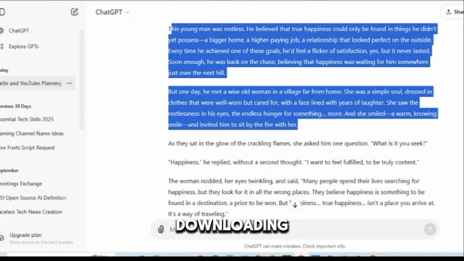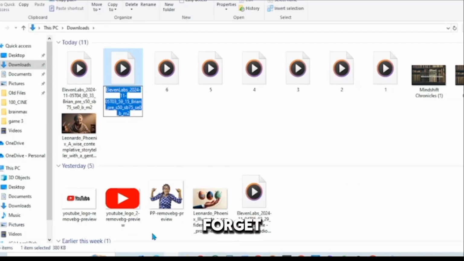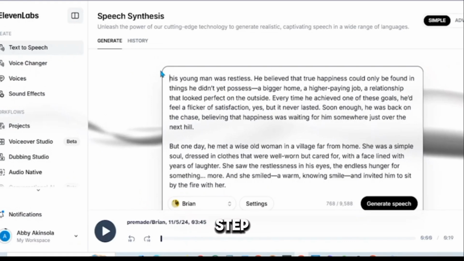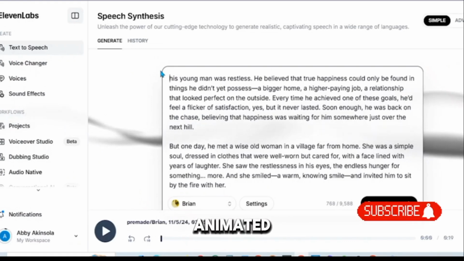After downloading the entire voiceover, please don't forget to give numbers to the audio files so as to ease the editing process. So let's head over to this amazing step, transforming the script and voiceover to a powerful animated video.